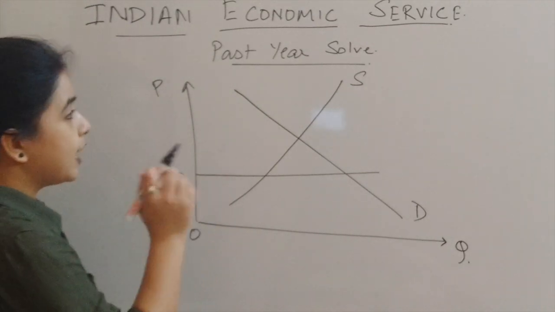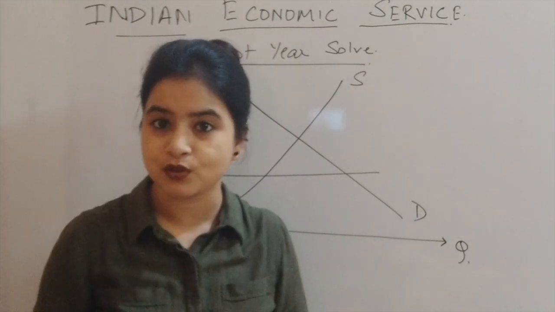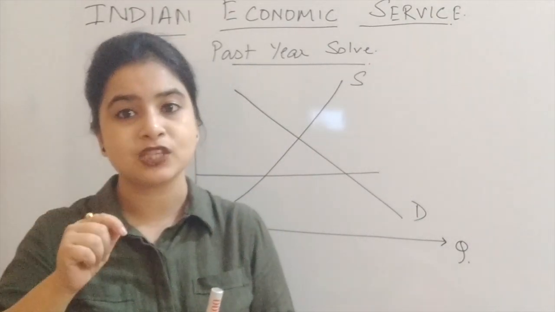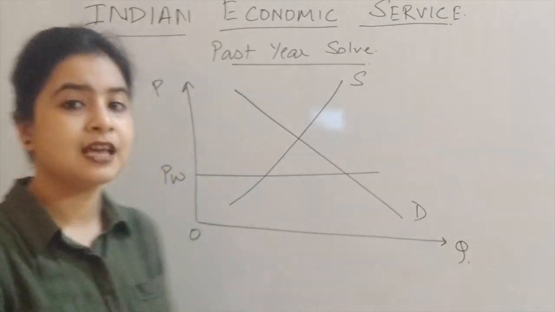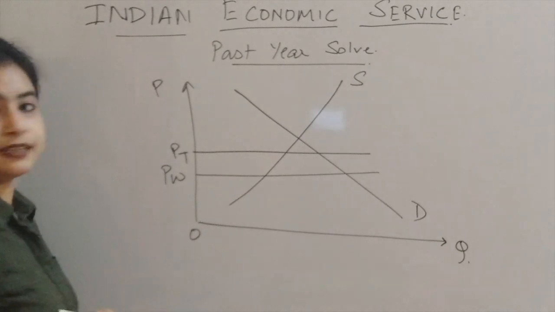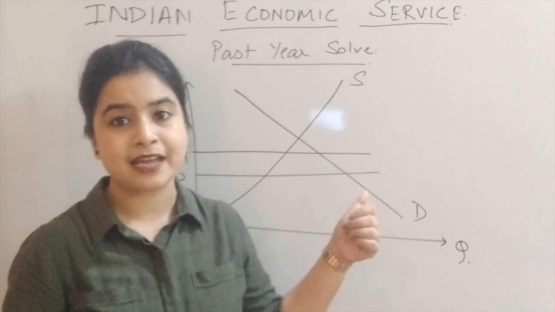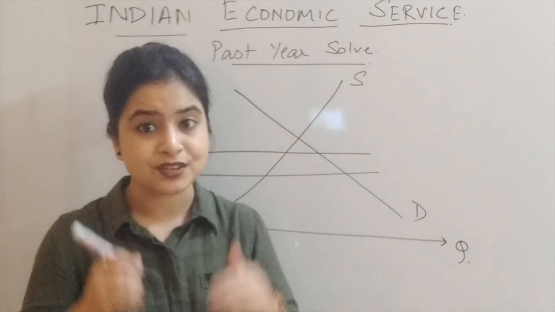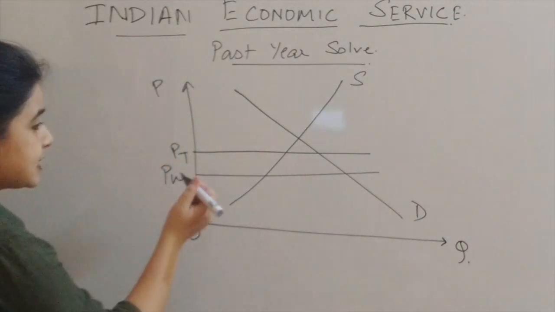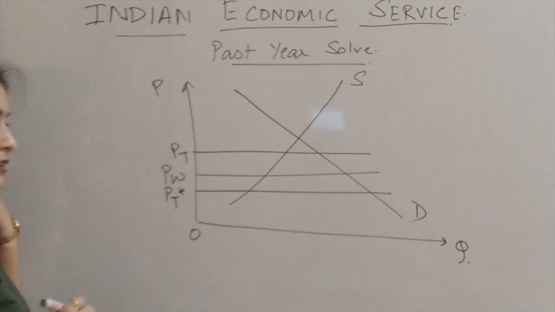Now since the two countries are doing free trade among each other, they have imposed a tariff on the rest of the world. So as I said, the imposing country's price of that particular commodity increases. Let's say it increased to PT. And I also mentioned that due to this tariff imposition, it also leads to a reduction in the price of the exporting country. So let's say the exporting country's price reduced to PT star.